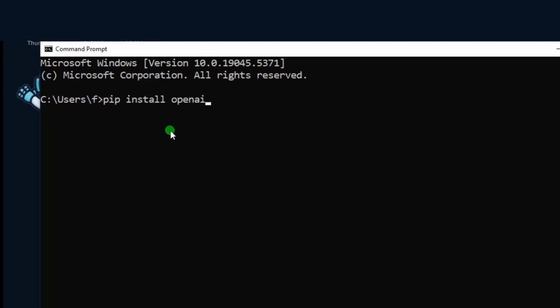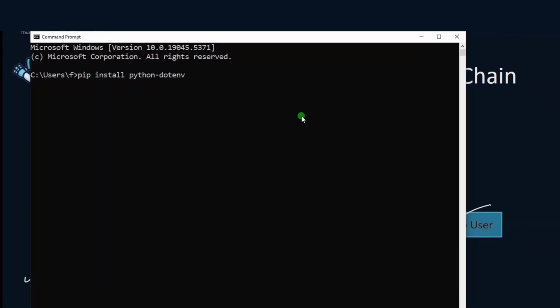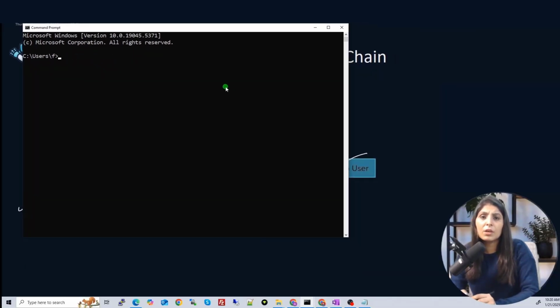So you will install this OpenAI package, and once you install it, you also need the API key of OpenAI. For that, you will log in to your OpenAI account, and from there you can get the OpenAI API key. Run this command and you will have the OpenAI module installed. Then we are installing the python-dotenv module. This module will help you manage your environment variables, so we'll need this package also. Install this package. So guys, these are the three main packages. The rest of the packages we will install when we run the code.